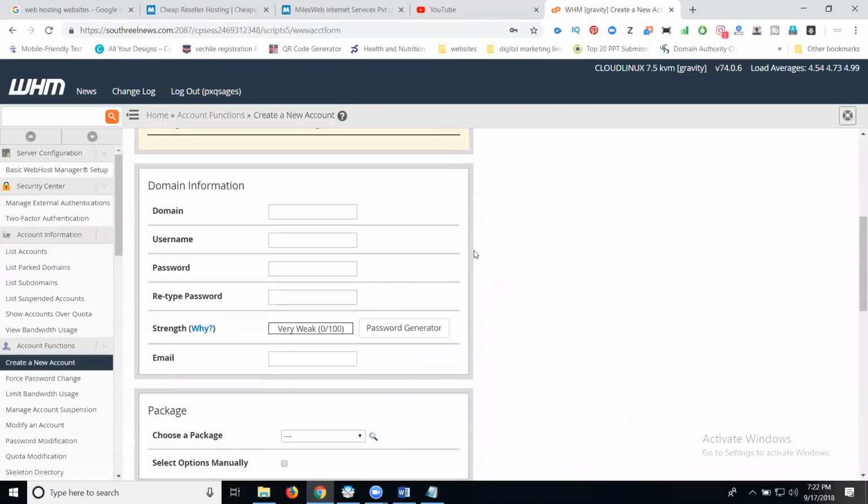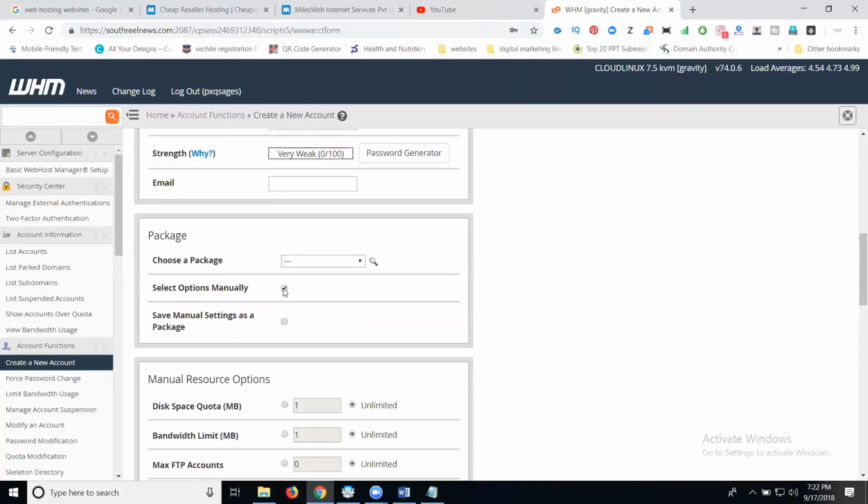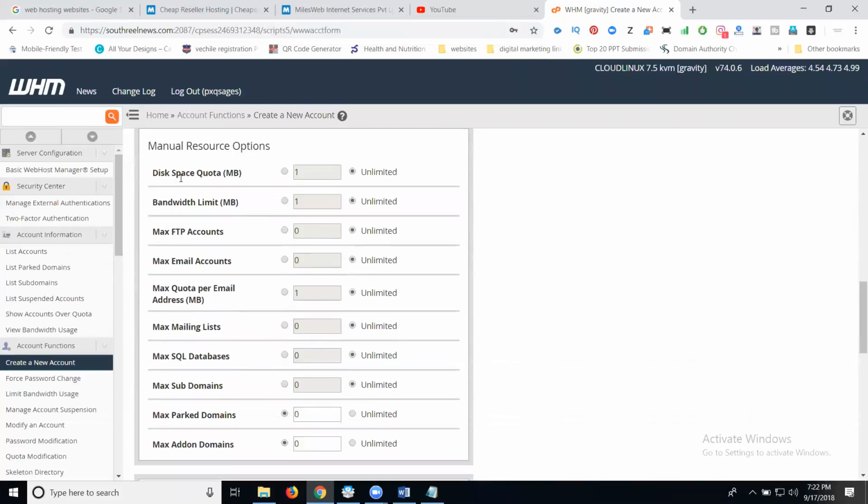Is it clear? If you purchase any web hosting, where do you create a cPanel for a particular web domain? Create new account. In this one: domain, username, password, retype password, strength, email account, and you select your package, and you select your minor package also. What are those?